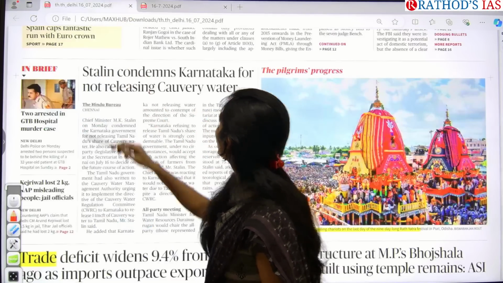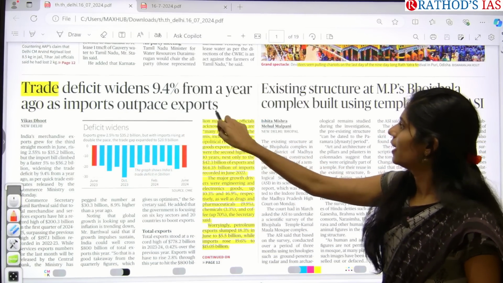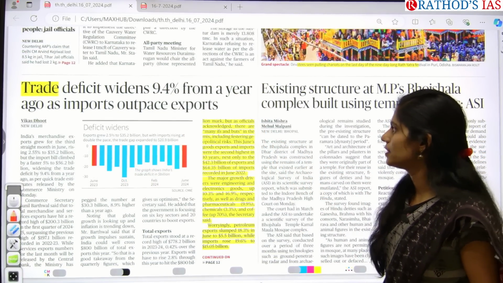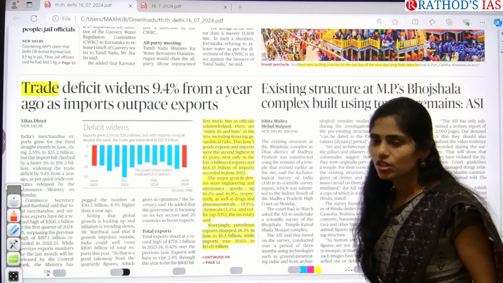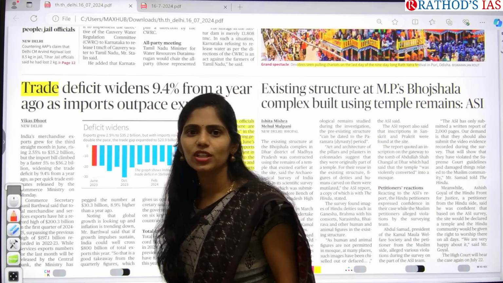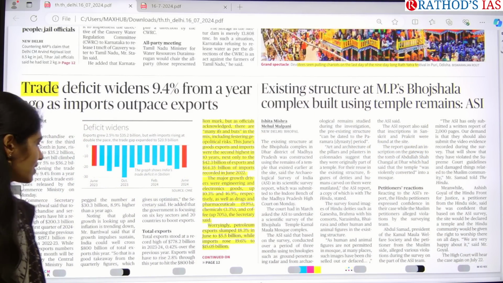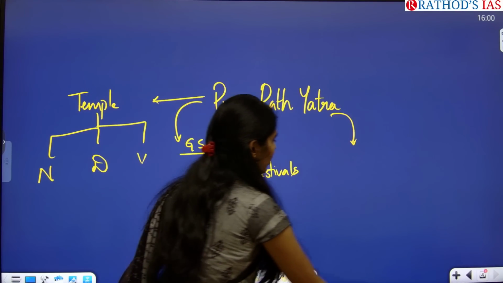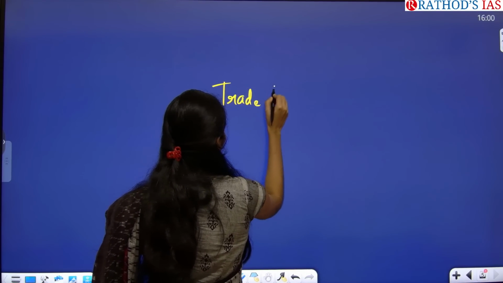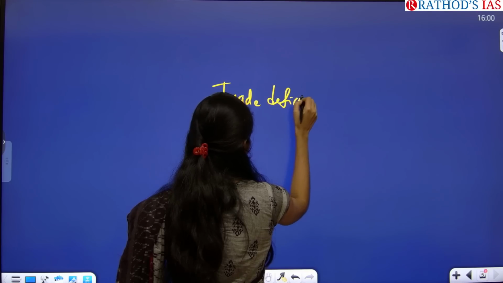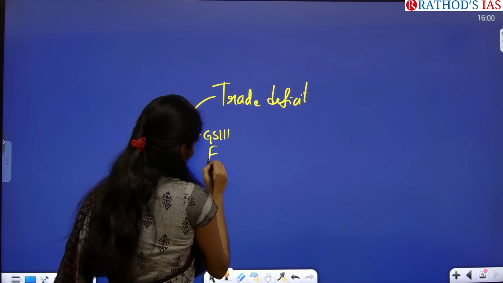And if you move on to this another article, here you can see: trade deficit widens 9.4% from a year ago as imports outpace exports. So you know about this trade deficit, right? What is this trade deficit? Yes, imports exceed exports. Okay, so what is the keyword? Trade deficit. So where can we connect? Yeah, economy, very good. GS paper 3, economy.